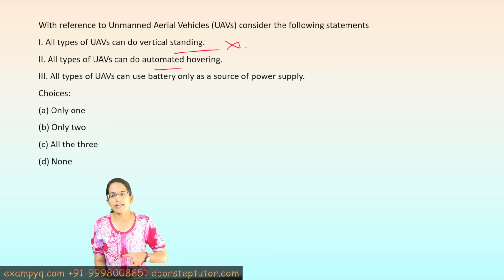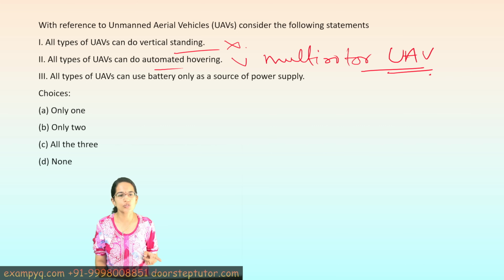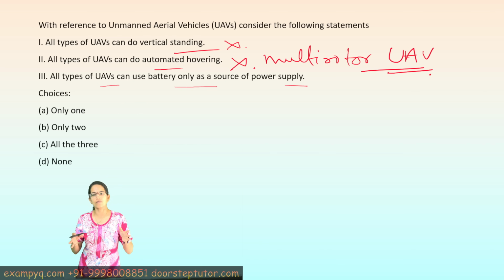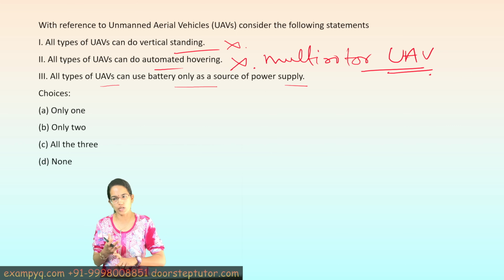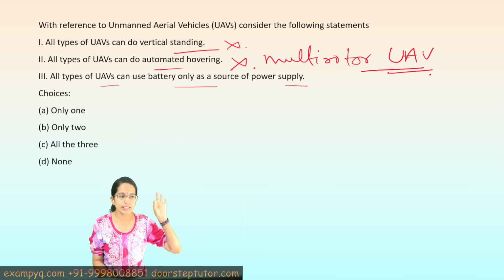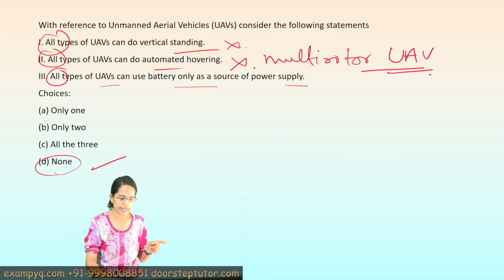Now again, automatic hovering can usually be done with multi-rotor unmanned vehicles. Okay, not all of them can do that. So again, this choice is incorrect. The third: all the unmanned vehicles use battery only as a power supply. Again, that is incorrect. Some of them are battery powered, but others do have other power sources. There can be internal combustion engines, there can be solar power, fuel cell as an alternative. So understand, since the word all is given in all of these 3, you have to double check and double read before you finalize. So here none of these would be the correct option.